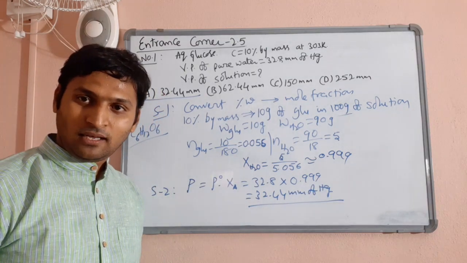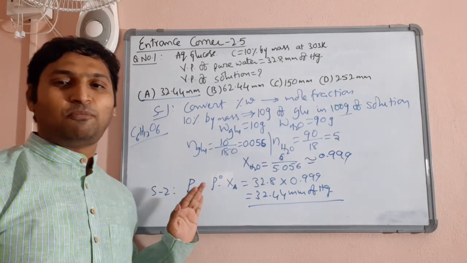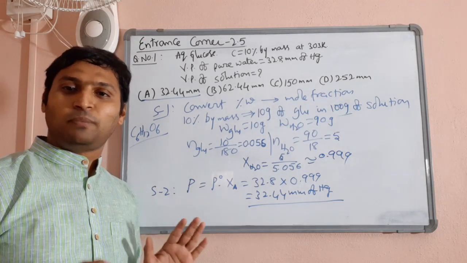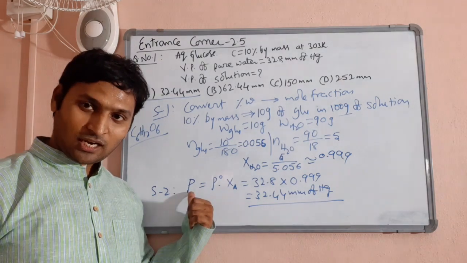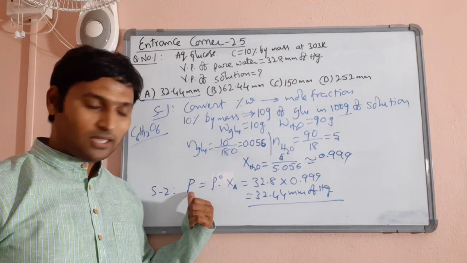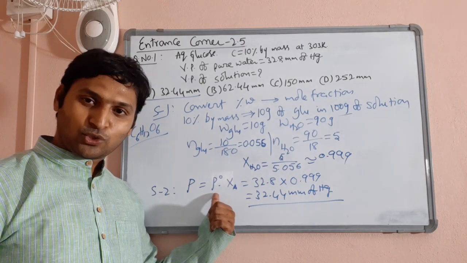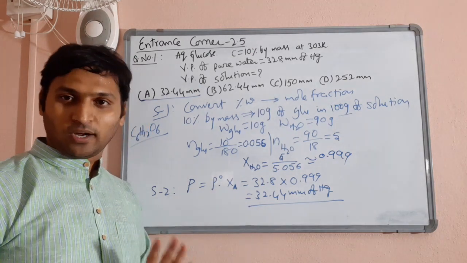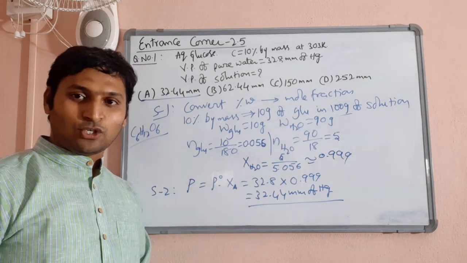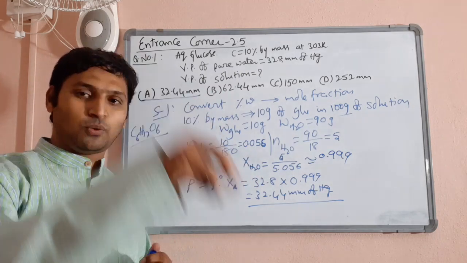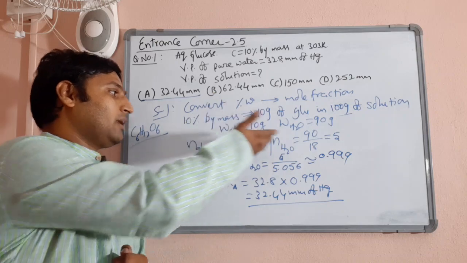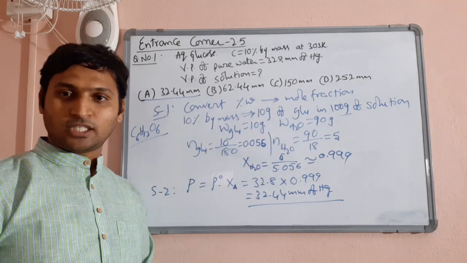Was the problem easy? See, the basic formula of Raoult's law is simple and straight. Vapor pressure of a solution containing a non-volatile solid solute is equal to the vapor pressure of the pure solvent into the mole fraction of the solvent. So I need the mole fraction of the solvent, for which you need the weight of solute and the weight of solvent, from which you will calculate the number of moles and substitute in the formula of mole fraction.